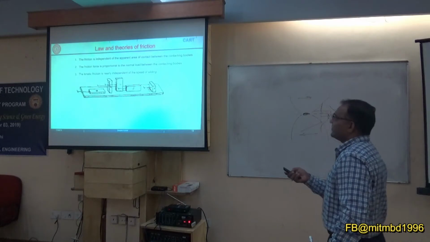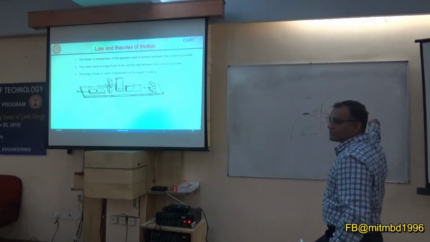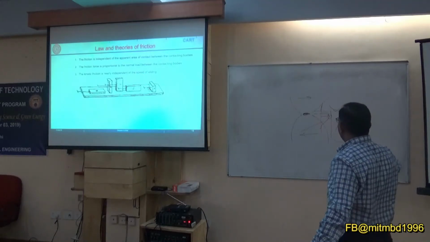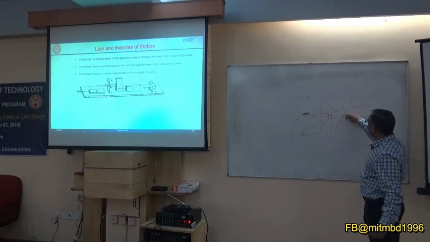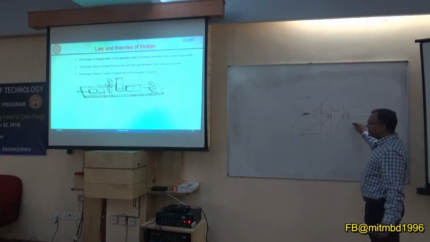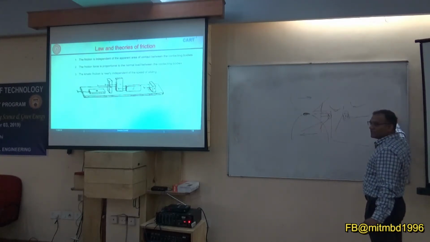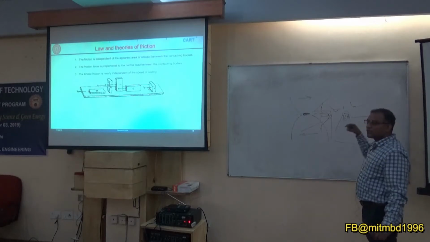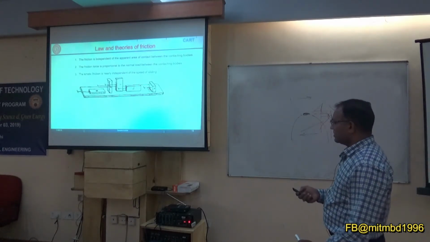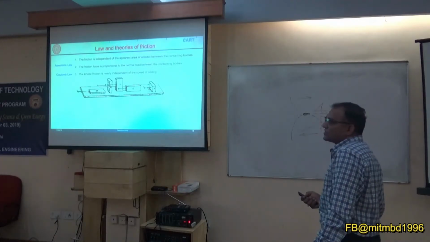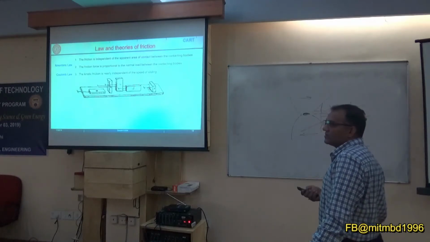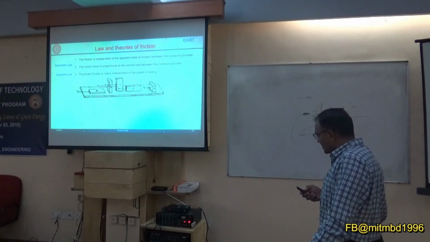Other thing is the kinetic friction when we are moving. That is independent of what? Sliding speed. Because everything, this all instability or this high point, we already covered this. But once you are in this regime, the coefficient of friction should not change. And this is where we use the coefficient of friction value for designing any contact. So the first two laws are known as Amontons' law, and this is Coulomb's law, and collectively the laws of friction.